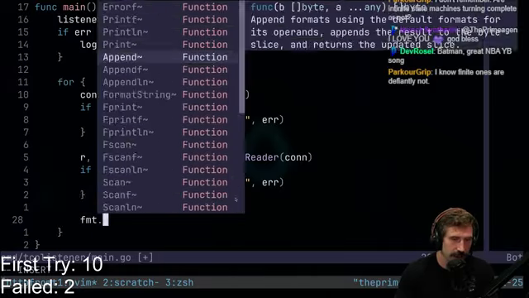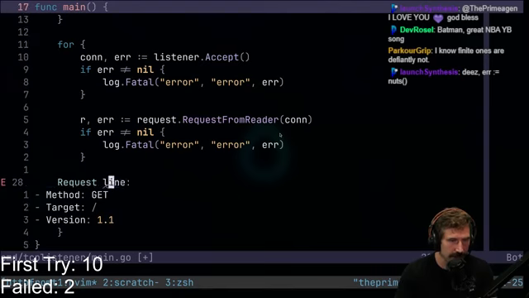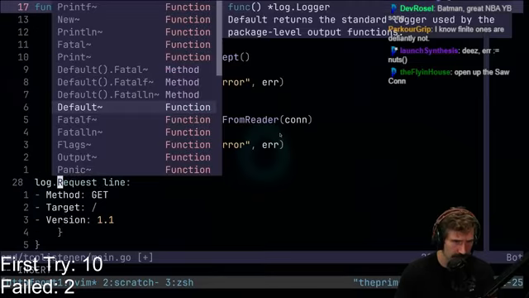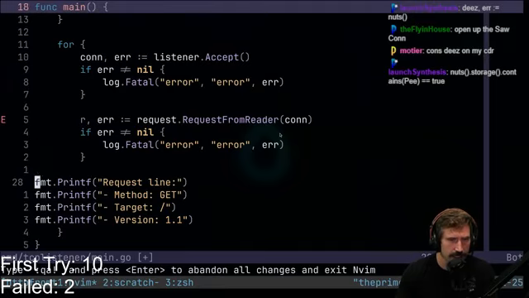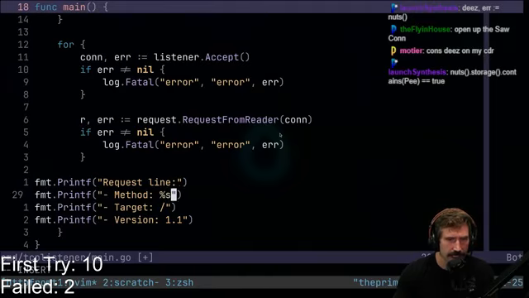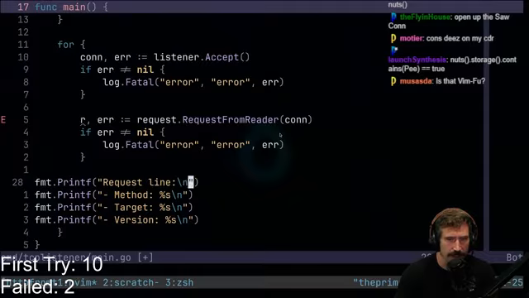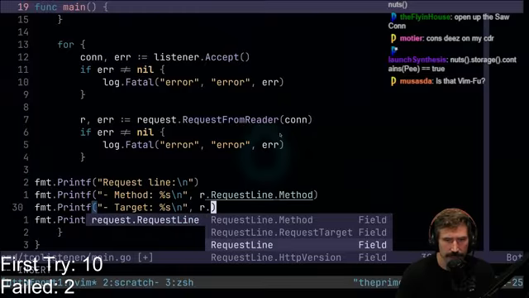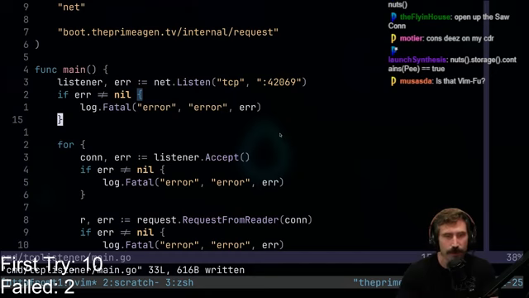And then we're going to go like this. Format print L or F. How did I do this? How did he want this? All right. Let's go like this. So I'm going to want to go like this. Log or format print F. Yeah, I like that. Let's go. Yes, I like that. And then let's go %s new line. I forgot to put those new lines. Target %s new line. And then version is %s new line. There we go. And we should be able to go like this. R dot method. R dot request line target. R dot request line HTTP version. There we go. Format that. There we go. We've now done it.